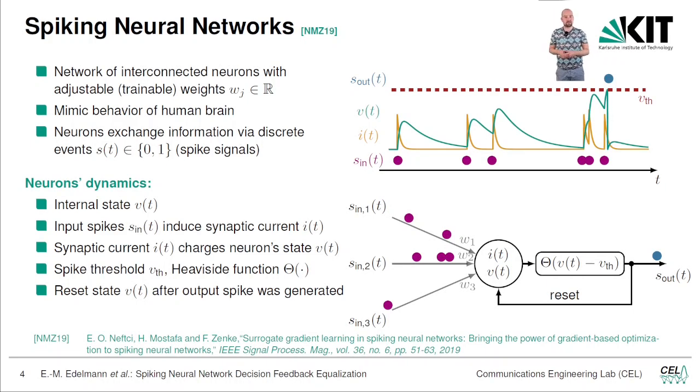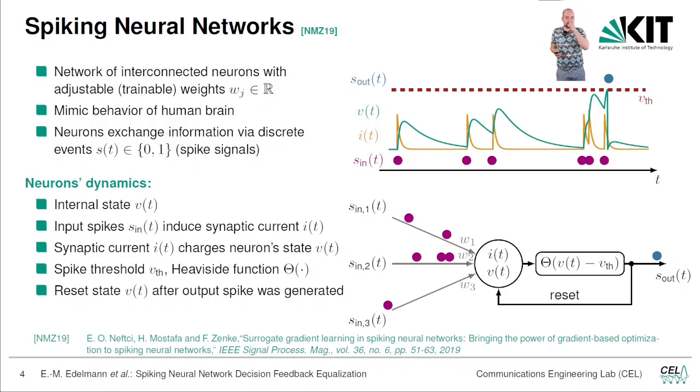I just brought an example along over time. On the x-axis you have the time, and then you see the purple dots again, like in the example before. That's just the behavior inside of one neuron, and as you can see, each purple dot, each input spike, induces a synaptic current, that's the yellow line, and the synaptic current results in an increase of the membrane potential, so the state, that's the green line over here, and the red dashed line, which you can see, is the threshold.